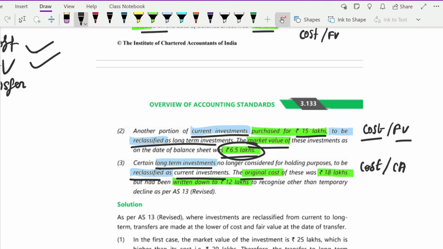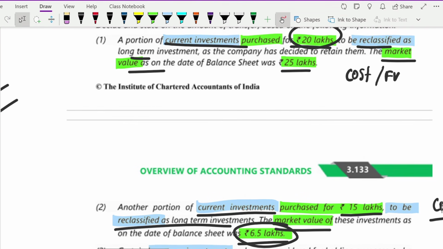Then finally, you have a long-term investment which you are going to reclassify as your current investment. At what value will you show it? You will show it at either the original cost or carrying amount, whichever is lower. The original cost was 18 lakh, carrying amount was 12 lakh, whichever is lower. So at 12 lakh rupees only you will show your current investments in the books now. Hope you understood this. Here let me give you a quick example on what is the difference between market value and fair value.